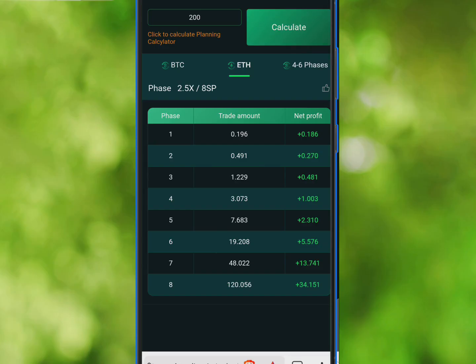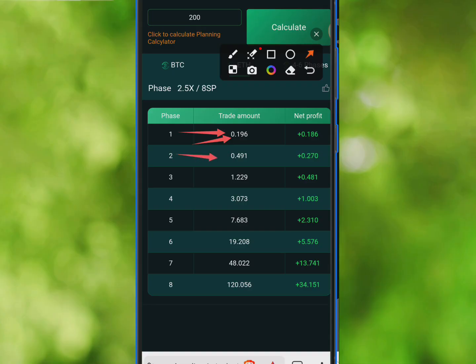And I believe you already know how it works, right? If you don't know how it works here, then you need to go watch my previous videos about OKTrading. Now when you enter the trade for the first time, you use this amount. If you win it, you go back to that amount. If you lose it, you move to this amount. If you win it, go back to the first amount. If you lose it, go to this one.